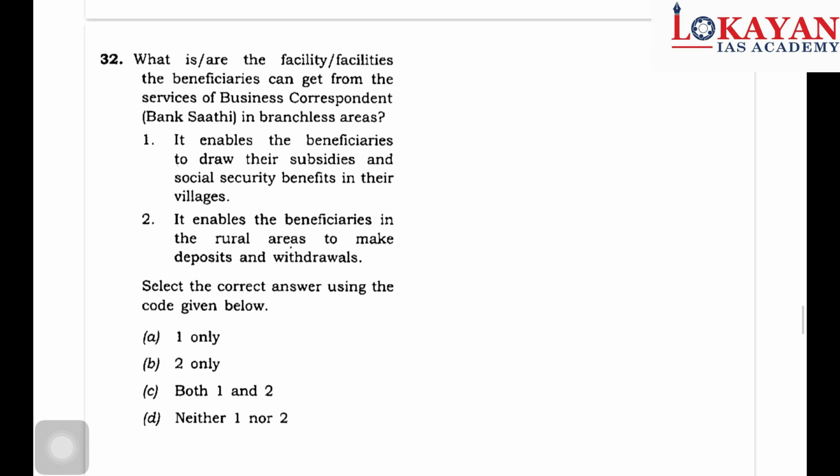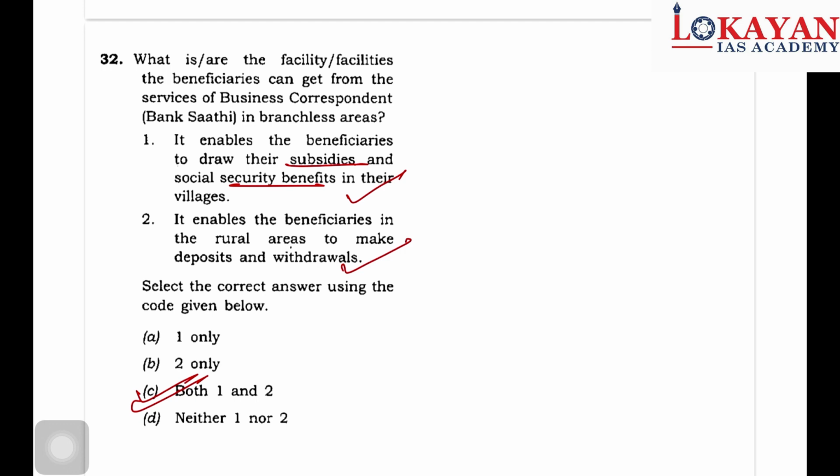Then what are the facilities the beneficiaries can get from a banking correspondent in a branchless area? It enables the beneficiaries to draw their subsidies and social security benefit, obviously correct. It enables the beneficiaries in the rural areas to make deposits and withdrawals. So this is also correct. So both 1 and 2 are correct.